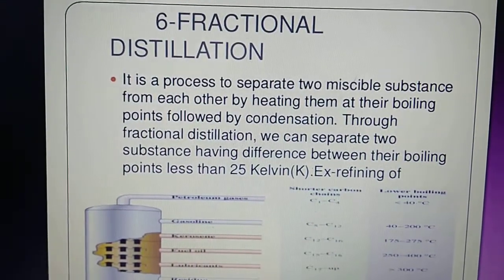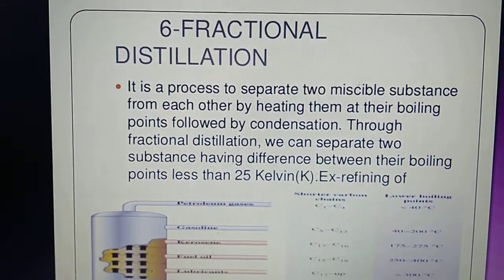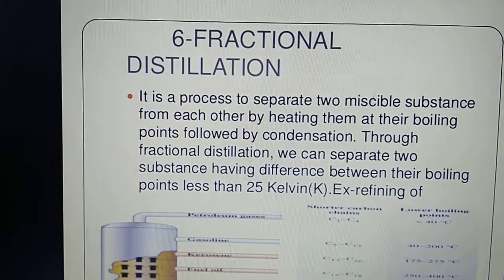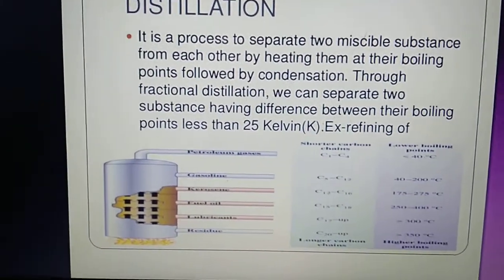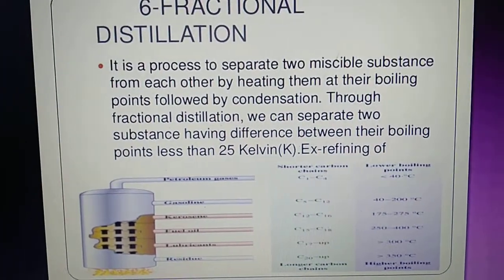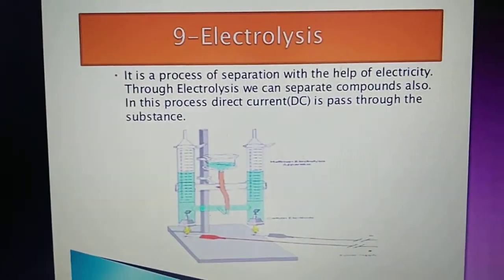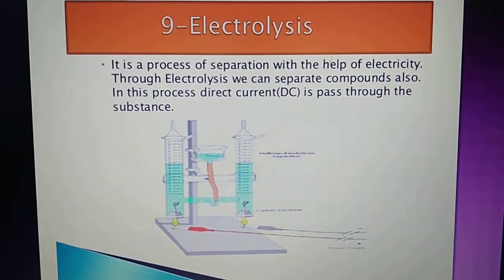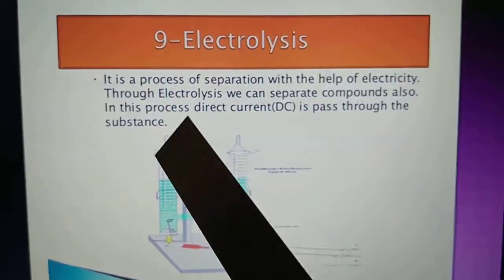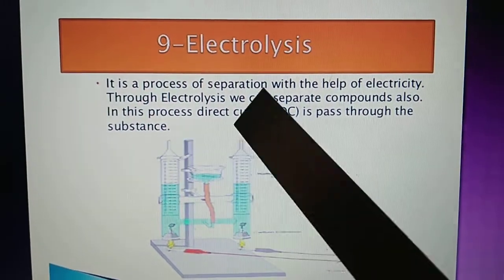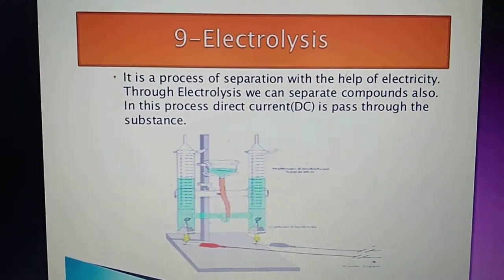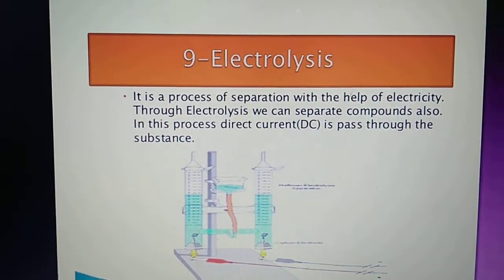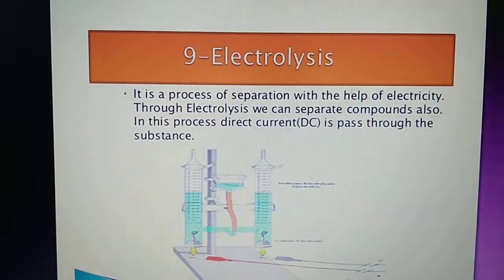What is fractional distillation? It is the same as the previous distillation, but it is basically used to distill hydrocarbons or benzene compounds. So it is an example of fractional distillation. What is electrolysis? You can see here a chamber of electrolysis. Here you can see that we have to maintain two electrodes, cathode and anode. A particular setup has to be made, and electric current is continuously supplied for the separation of the particles. So it is termed electrolysis.